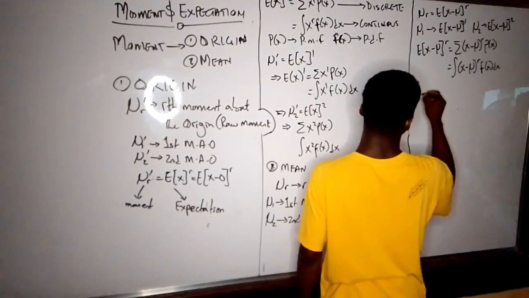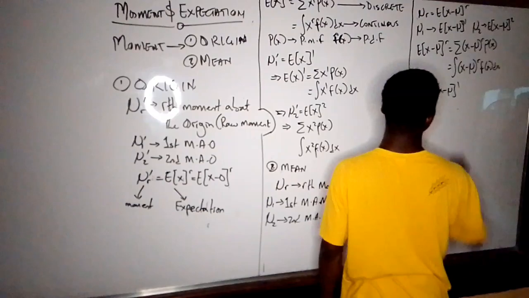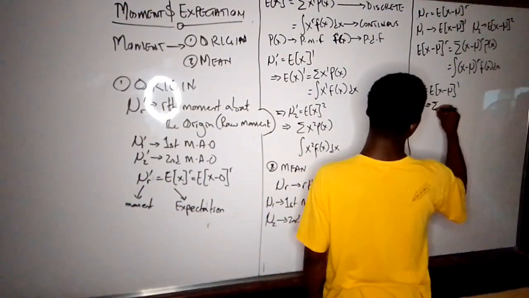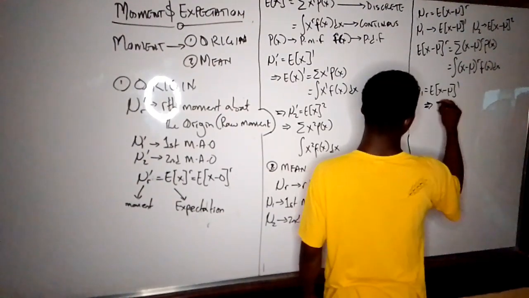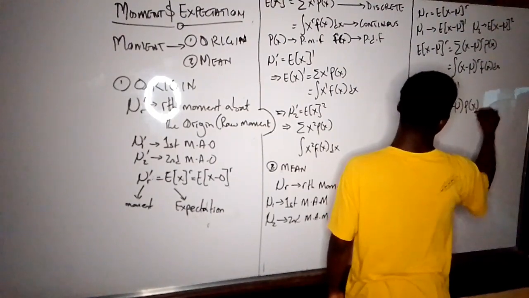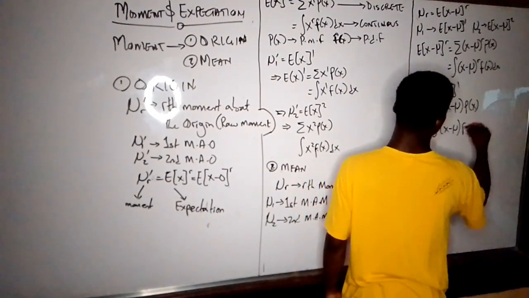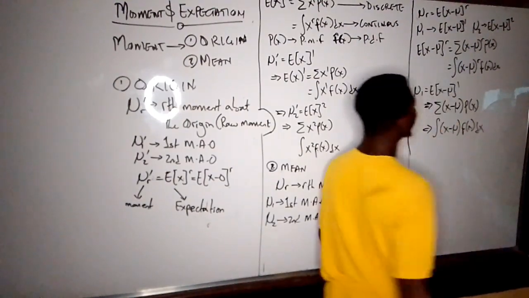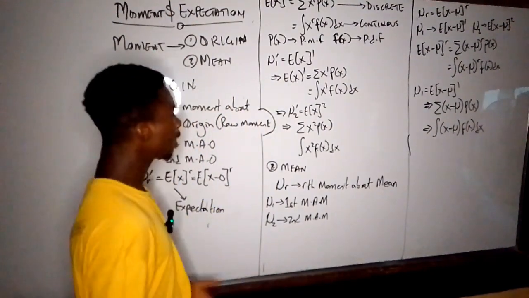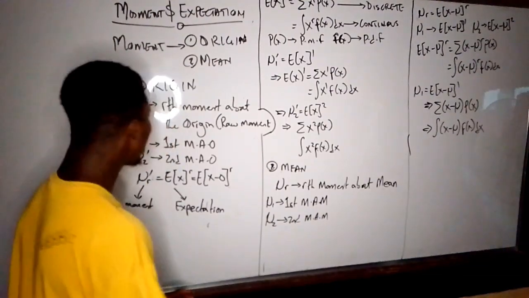So mu 1, where we have expectation of x minus mu all raised to power 1, we can say that for discrete it is summation x minus mu p of x. For continuous it is integral x minus mu f of x dx. Okay, so that is that about the concept of moment and expectation. So you just have to know that.